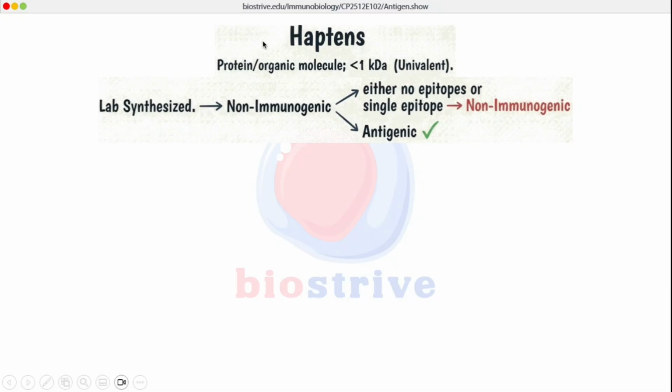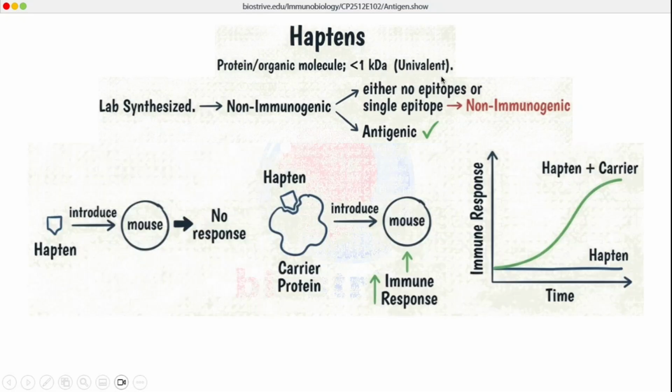Antibodies can bind to these haptens. So they are antigenic, but they are non-immunogenic lab synthesized molecules which are either protein or small organic molecules. The molecular mass is less than 1000 daltons, and they are univalent in nature.